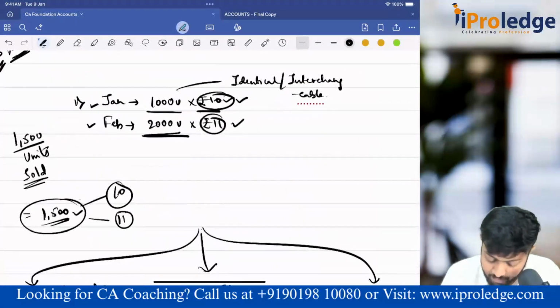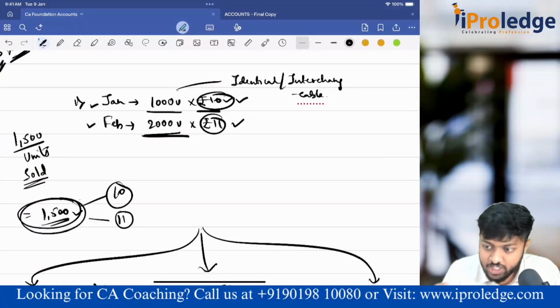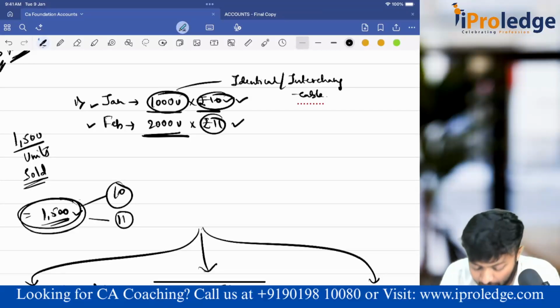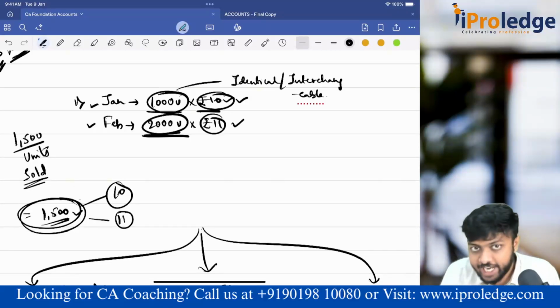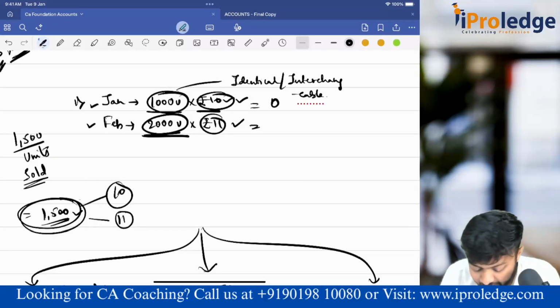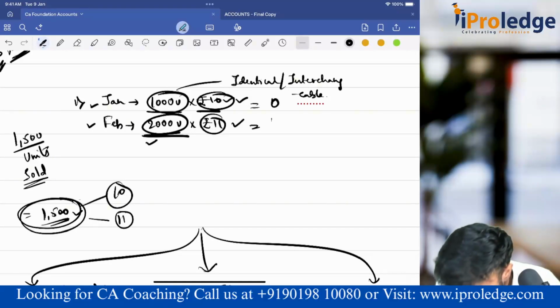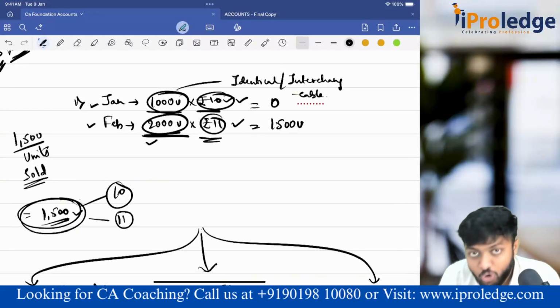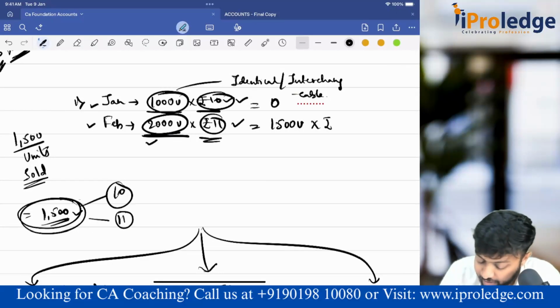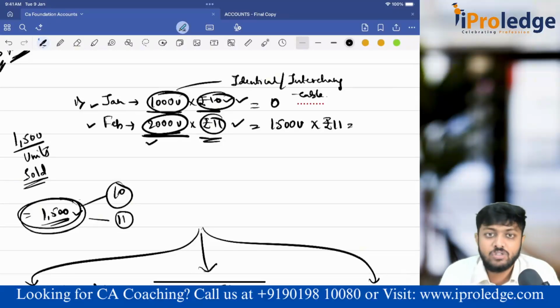So if I take this example, if 1500 is sold, that means the first 1000 would have gone from the first lot, and the remaining 500 would have gone from the second lot. In the first lot, is anything remaining? No, 0. In the second lot? Yes, only 500 was touched from this lot. Still 1500 units are remaining from the 11 rupees lot. So I will value the entire 1500 at 11 rupees.